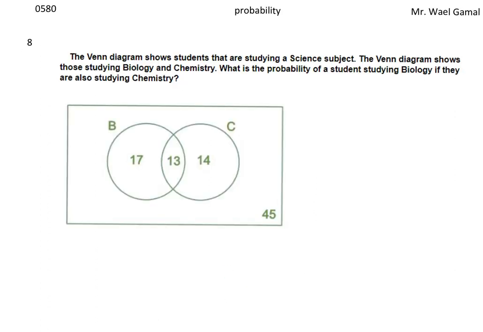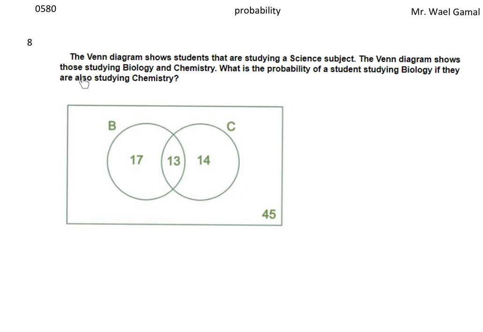Now number 8. The Venn diagram shows students that are studying science subjects. The Venn diagram shows those studying biology and chemistry. What is the probability of a student studying biology if they are also studying chemistry?